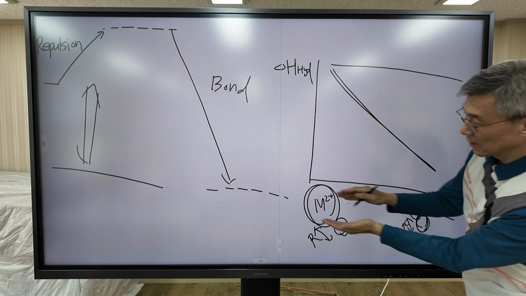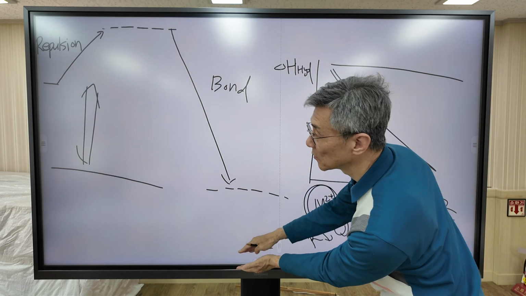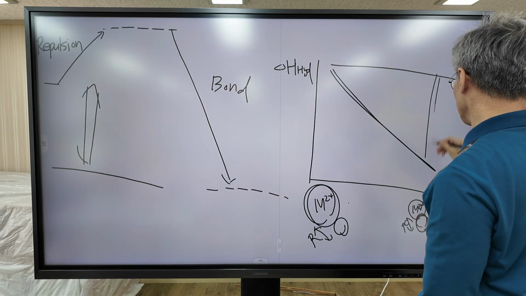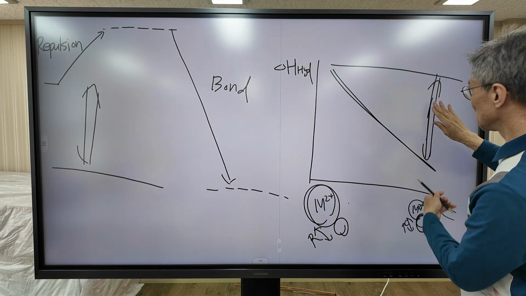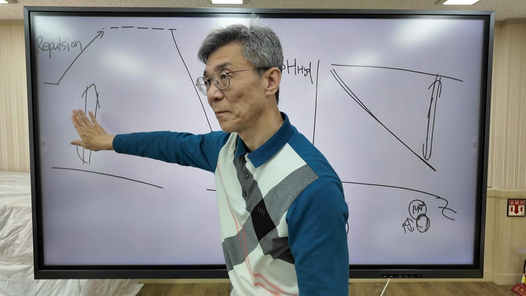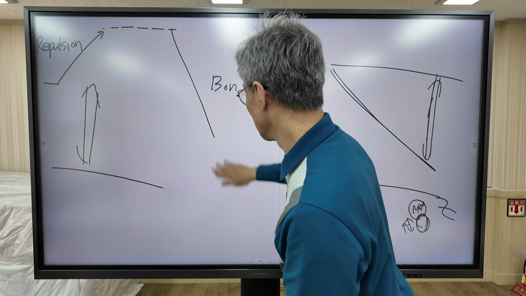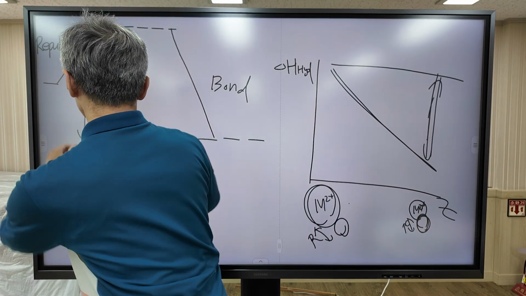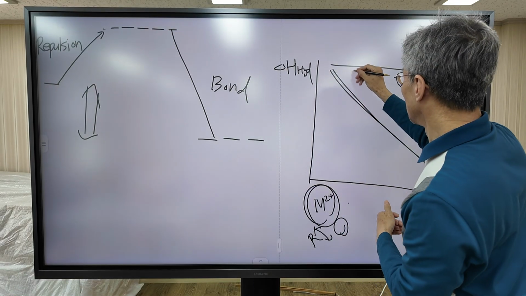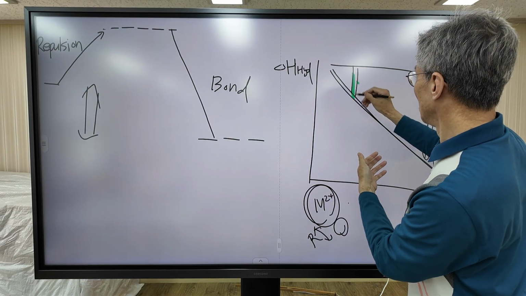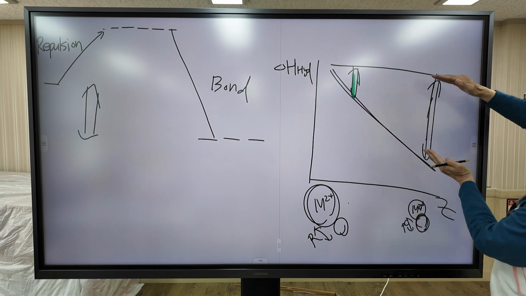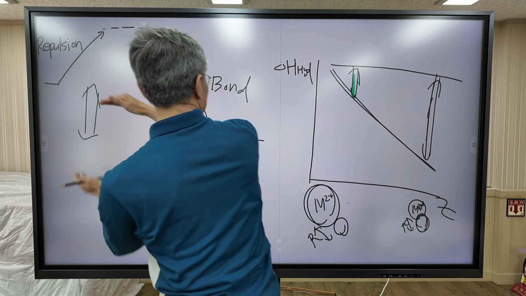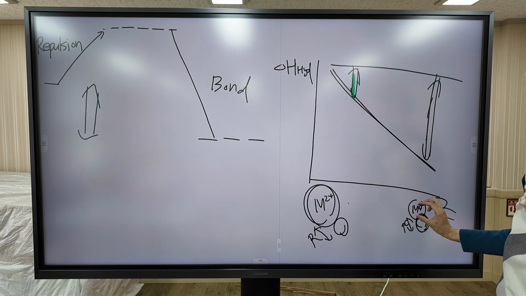Then in this case, this energy level is lowered. So this energy gets lowered. This one corresponds to this one. For this case, this one goes upward. So this gap corresponds to this one. This gap depends on the size of the metal ion.